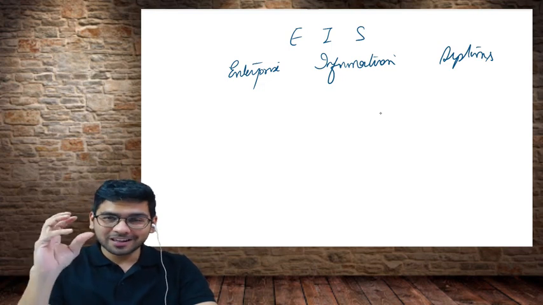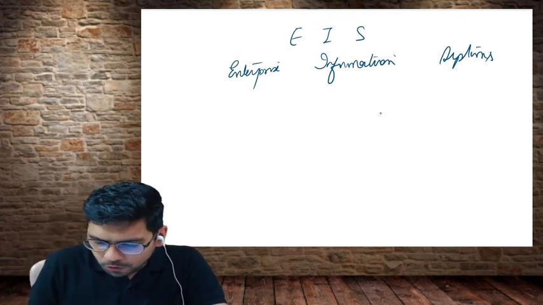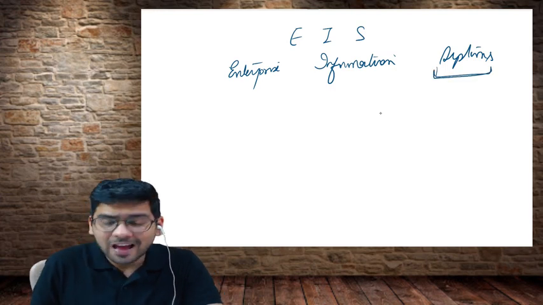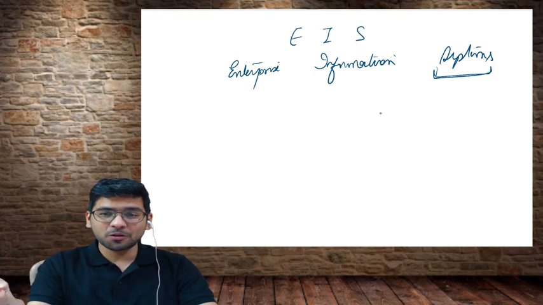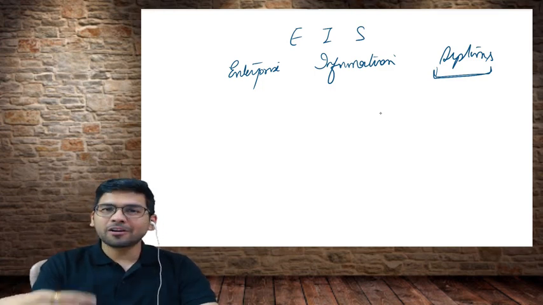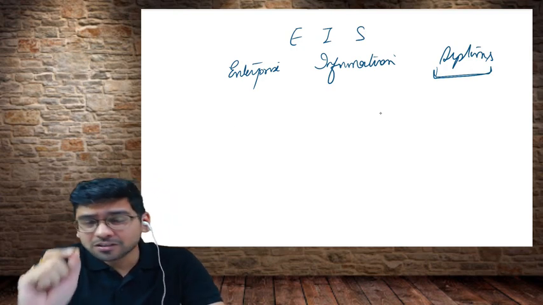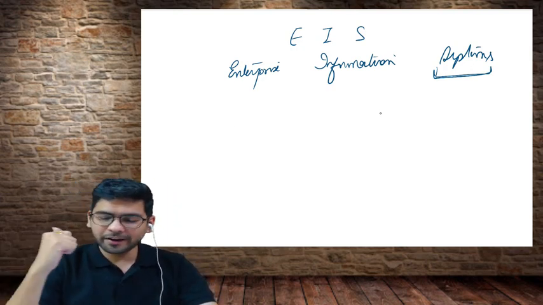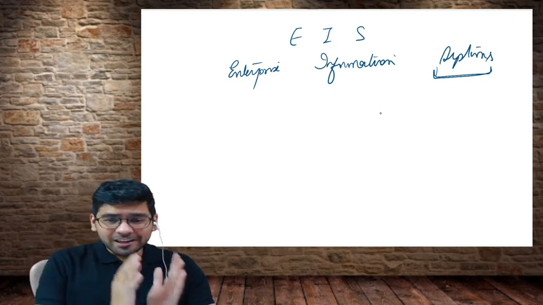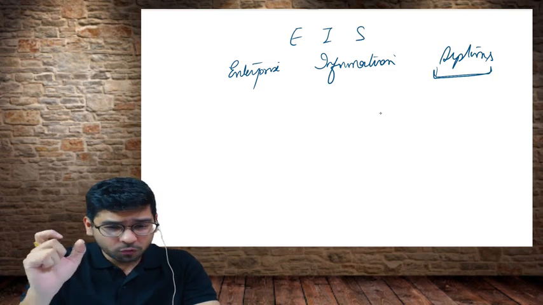The name of the subject, let us understand it. Firstly I'm going to take up the word systems. And this being a live class, I would want everyone to be participative, or else what is the advantage of taking the live session? So whenever I ask you something, please unmute your mic and please speak up. Three words are there: enterprise, information, and systems. So first let us understand the word system.